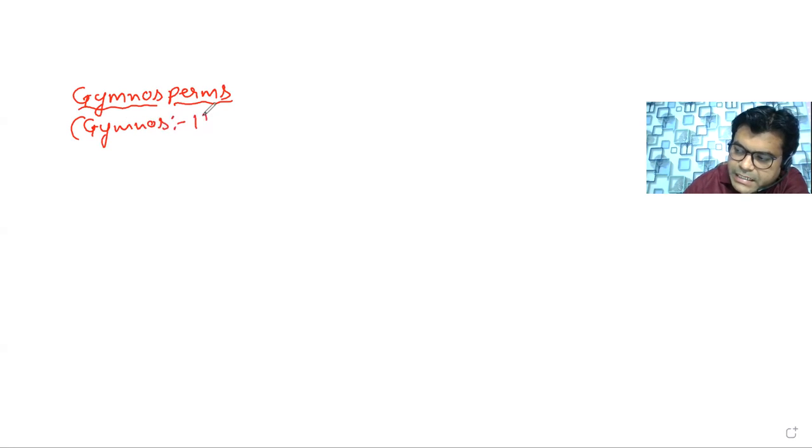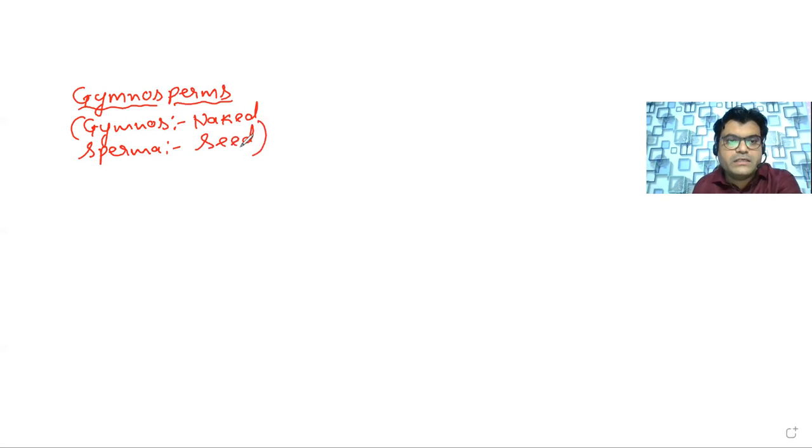Here we split this into two parts. The first part is called gymnos, and gymnos means naked, and the second part is sperma, that means the seed. So what exactly do we mean by gymnosperms? They are nothing but the naked seeded plants. That means the particular type of plants in which the seed is not enclosed within the fruit.